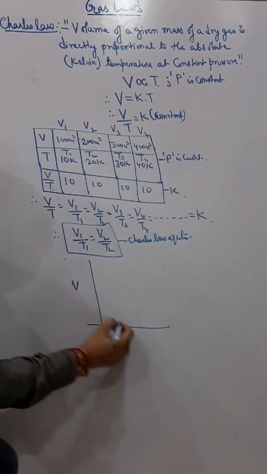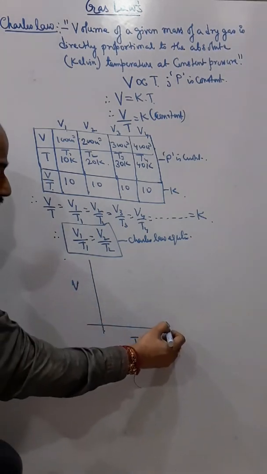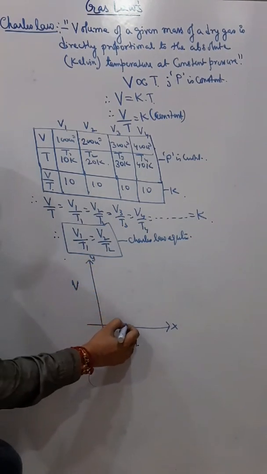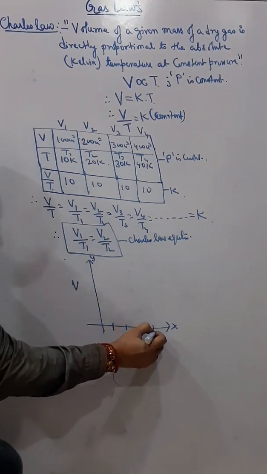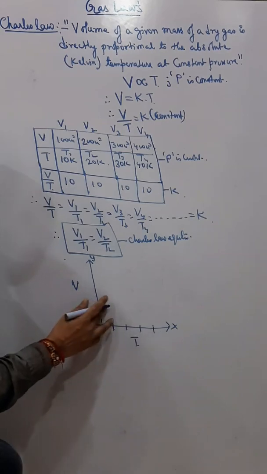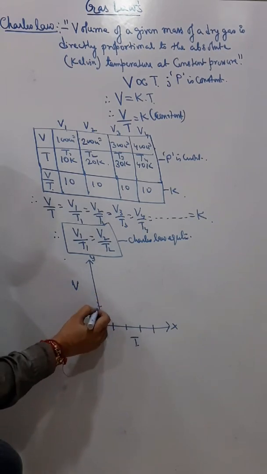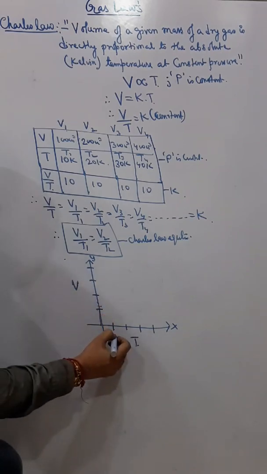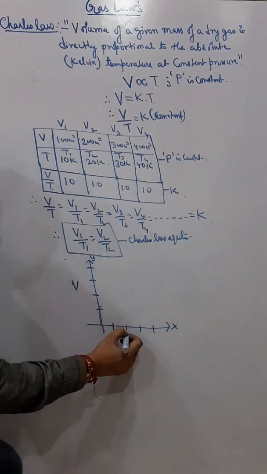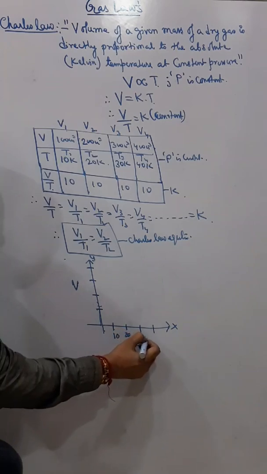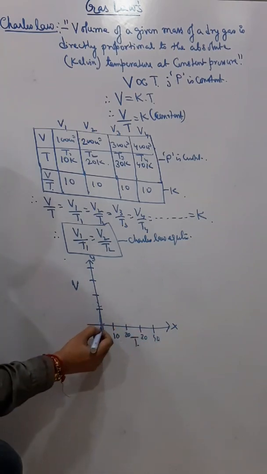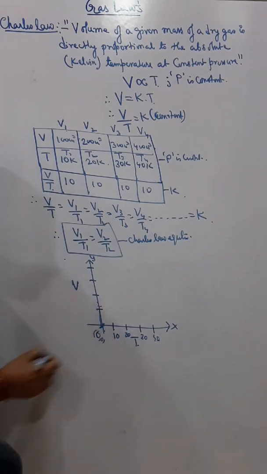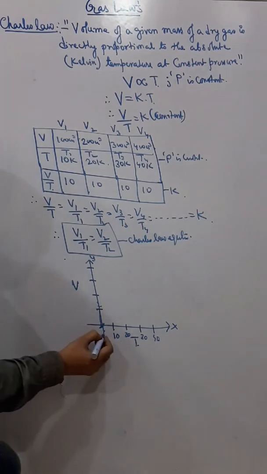So I keep T in the x-axis and V in y-axis. So this is 10 Kelvin, 20, 30, 40, and this is 0 Kelvin.